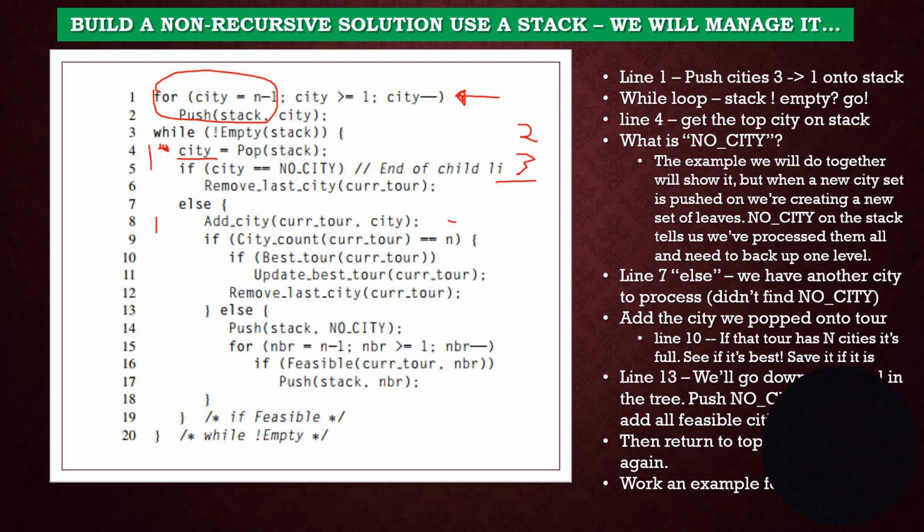N is 4, by the way. No, it doesn't. So we're going to push onto the stack no city. So first we put here no city. Okay. And then we say for numbers equal 1 to n minus 1, which is 4 minus 1, that's 3, if it's feasible to add that city on here, we're going to do that.